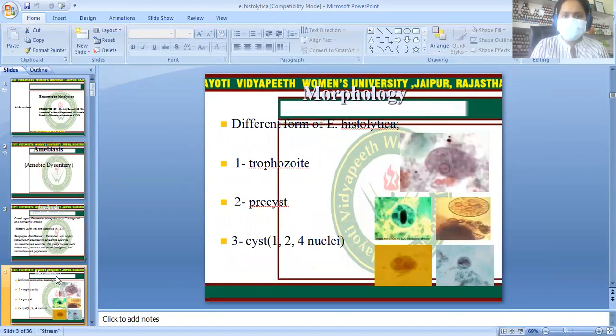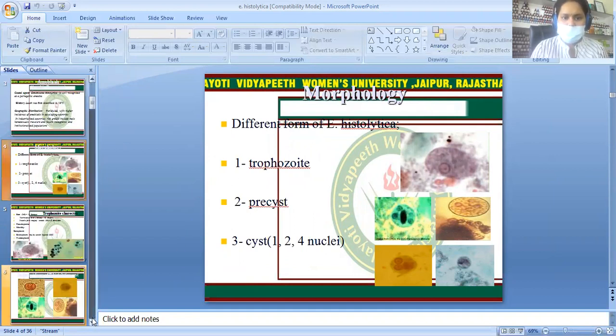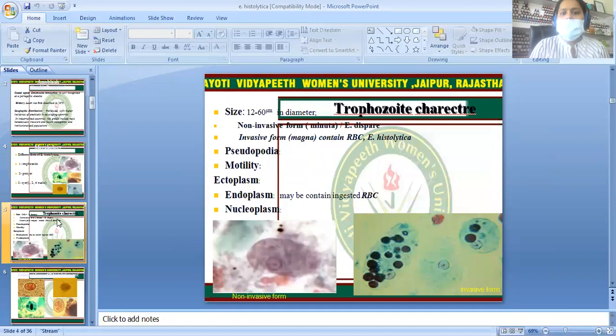If we talk about the morphology of Entamoeba histolytica, it exists in different forms. There are mainly two forms, the trophozoite form and the cystic form, but there is an intermediate form also, which is called the precystic form. The trophozoite form is the infective stage of Entamoeba histolytica. The trophozoite is 12 to 16 micrometers in diameter, and it is the invasive form containing RBCs. It forms pseudopodia for motility.